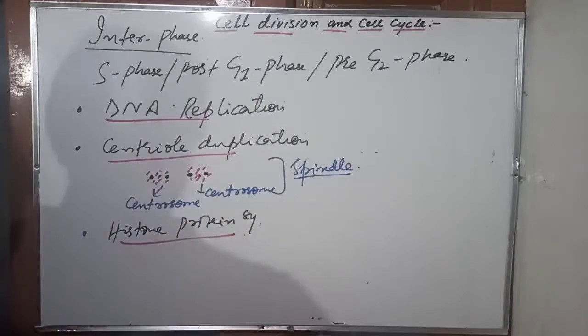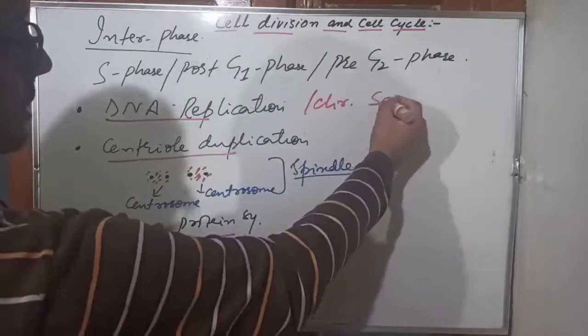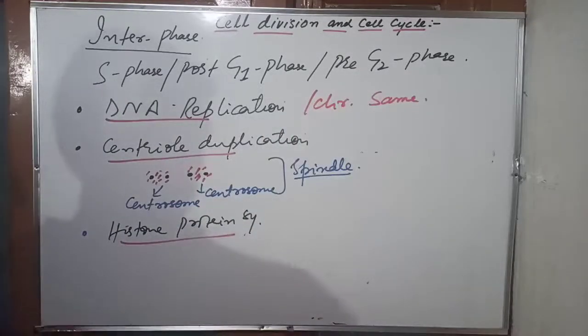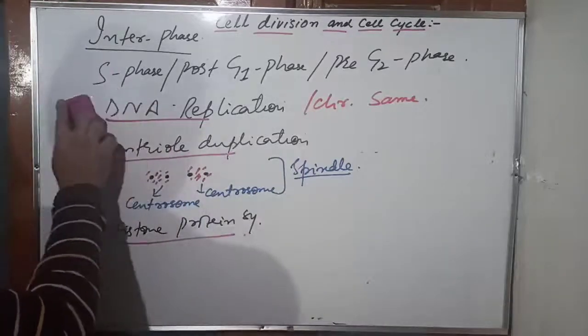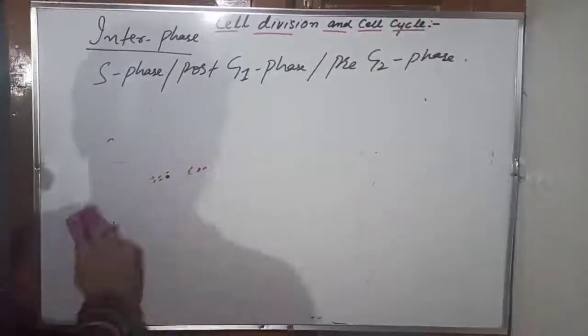This is very important. Even if there's DNA replication taking place in the S phase, chromosome number will remain the same. Each chromosome will be containing a double set of genes, double the genetic material, but the chromosome number will remain the same even if the DNA replication has taken place. I hope it's clear. Let's move quickly to the other phase of the interphase, that is the G2 phase. So let us see the G2 phase here.